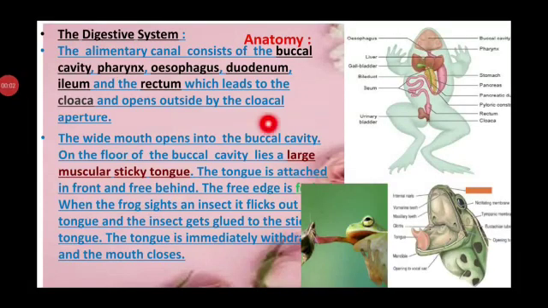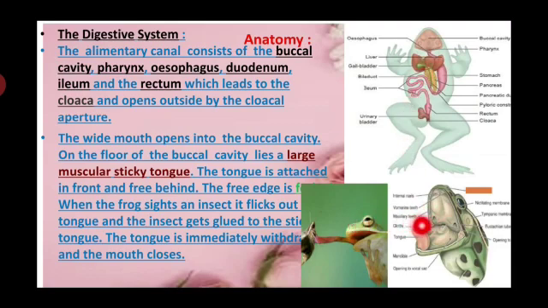Digestive system anatomy. The alimentary canal consists of the buccal cavity, the pharynx region, the esophagus, the stomach region, the duodenum region and the ileum, and leads into the rectum, and then into the cloacal aperture. You have to see the wide mouth region opening into the buccal cavity, at the floor base of the mouth region. On the floor of the buccal cavity, a large muscular sticky tongue is also present.